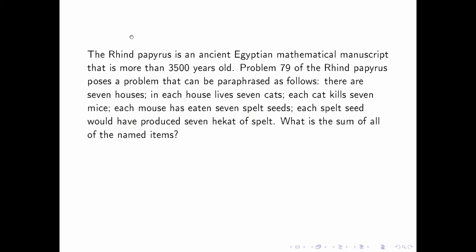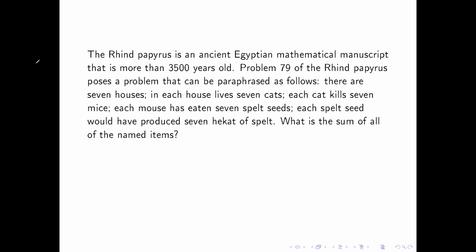Our first problem is a classic one. It deals with an ancient papyrus that was actually found in Egypt that had some math problems on it. One of them is this: there are 7 houses. In each house, there are 7 cats. Each cat kills 7 mice. Each mouse has eaten 7 spelt seeds, and each spelt seed has produced 7 hectares of spelt. What is the sum of all the named items?